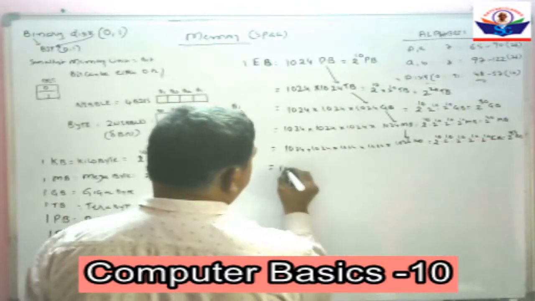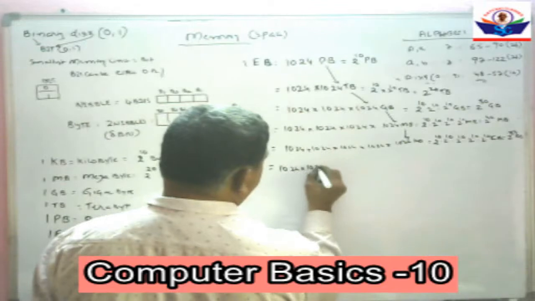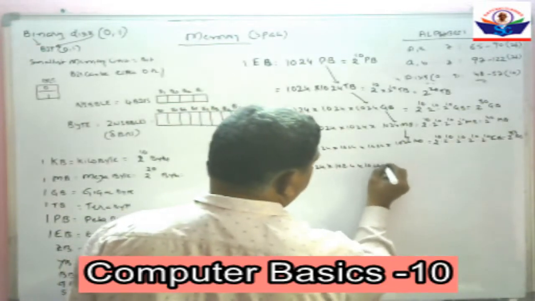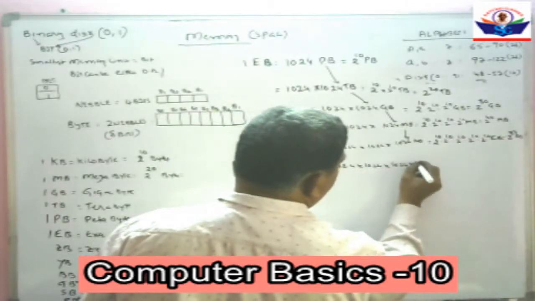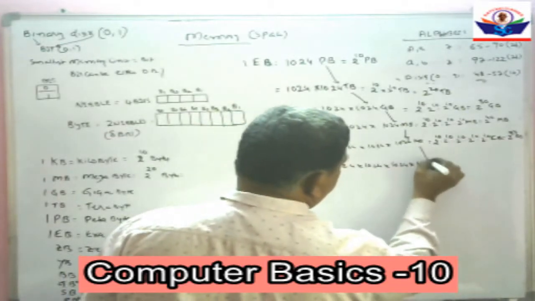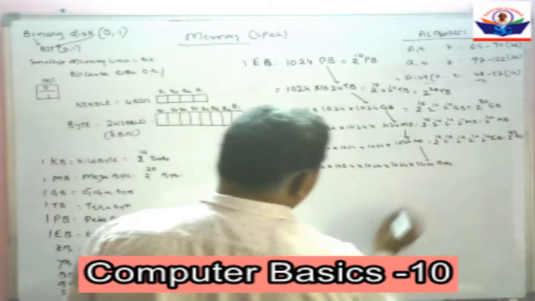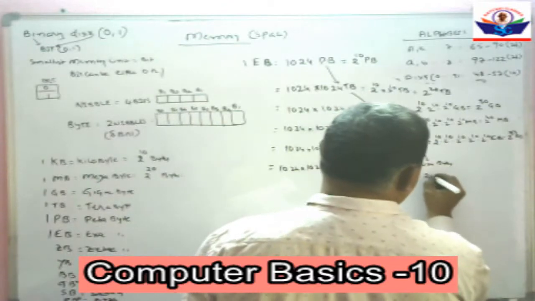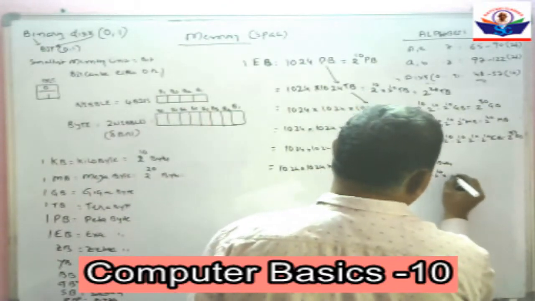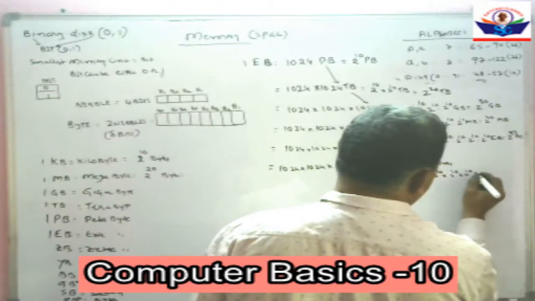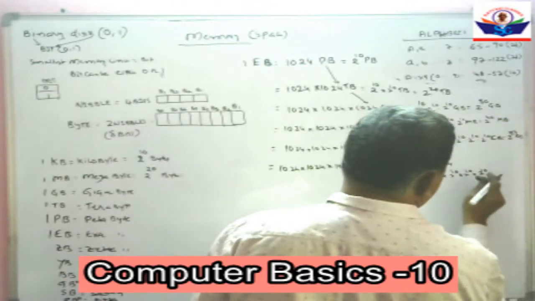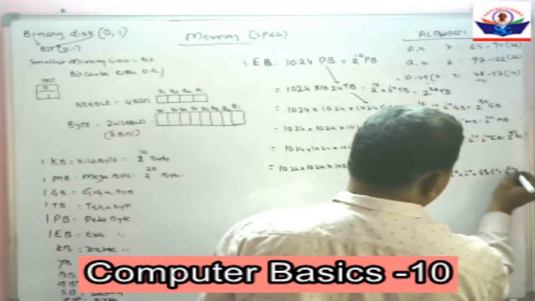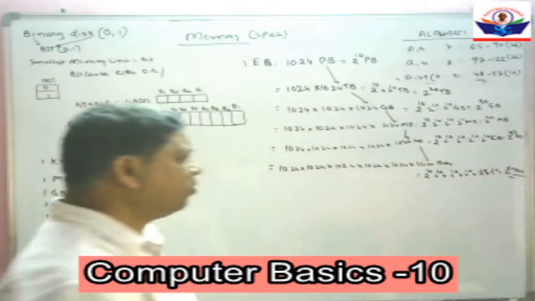This can also be written as 1024 into 1024 into 1024 into 1024 into 1024 into 1024 bytes. This is equal to 2 to the power of 10 into 2 to the power of 10 into 2 to the power of 10 into 2 to the power of 10 into 2 to the power of 10 into 2 to the power of 10. That is equal to 2 to the power of 60 bytes.